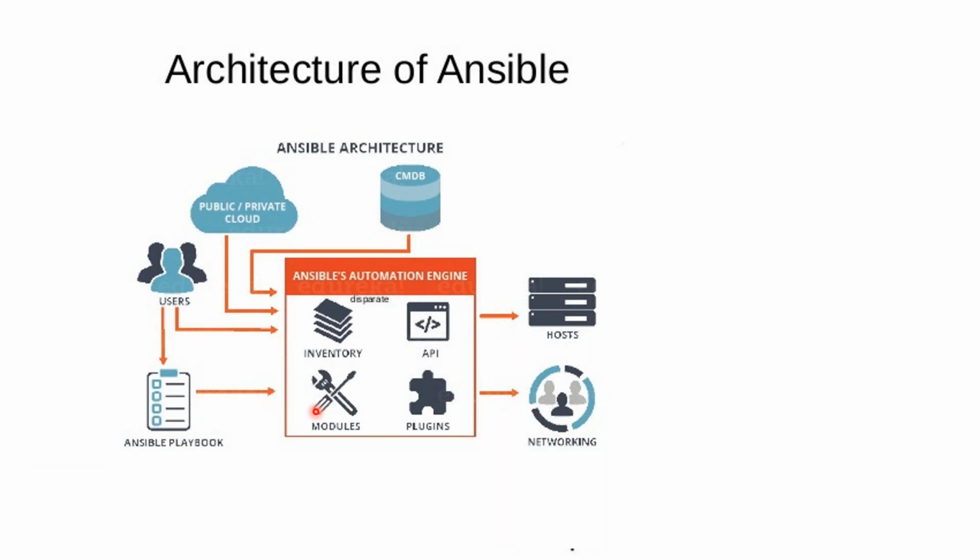We can pick that simple script, customize it, and trigger it to the Ansible automation engine. It will move through plugins and APIs, and through the network to the host machines, the target servers. We'll go deep dive later; this is just the architecture.